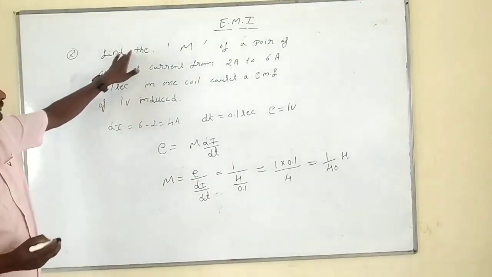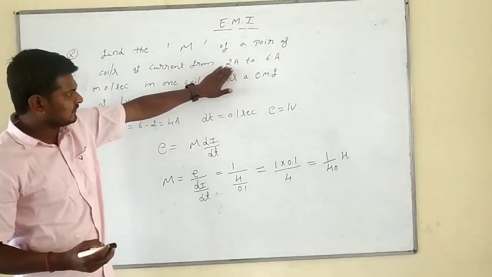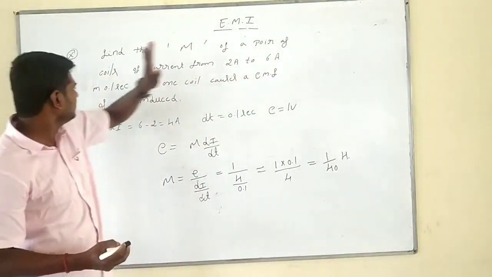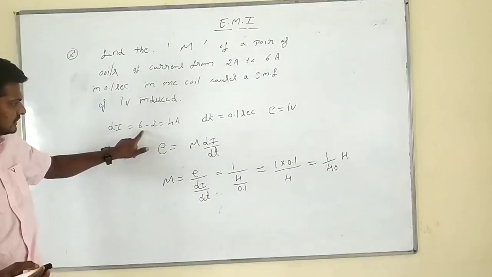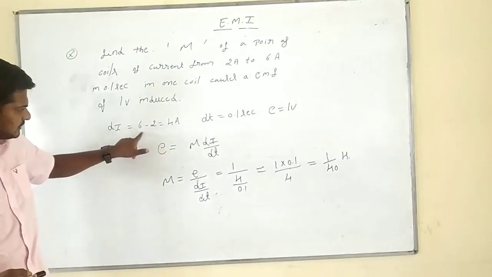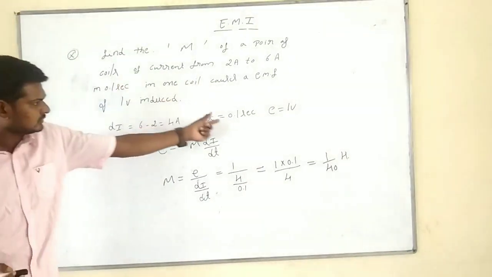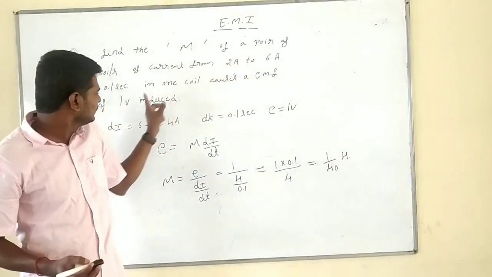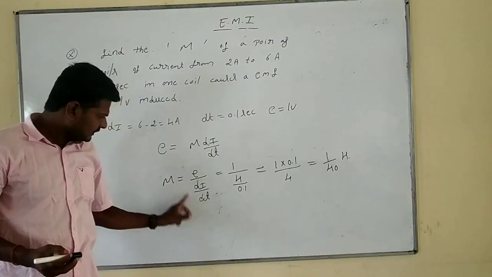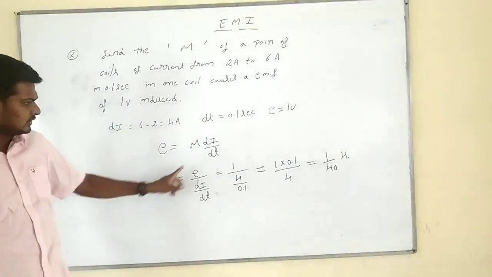Simple one. Find the mutual inductance of a pair of coils. The current changes from 2 ampere to 6 ampere in 0.1 second, which means the change in current is 6 minus 2, 4 ampere, in a time interval of 0.1 second. The EMF induced is 1 volt. We can find out the mutual inductance.